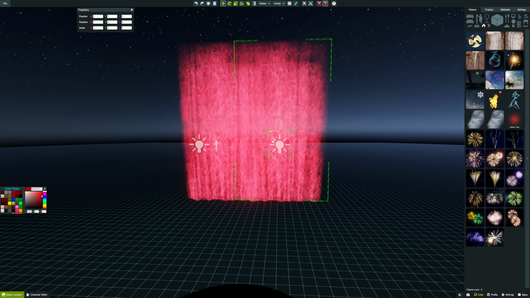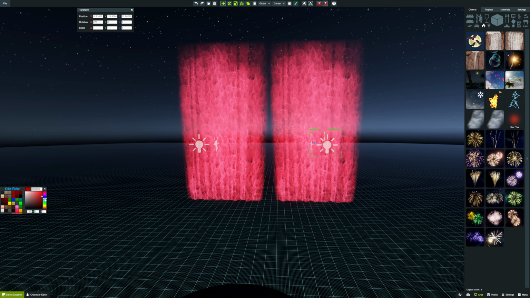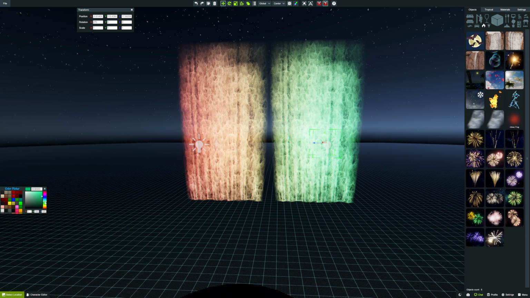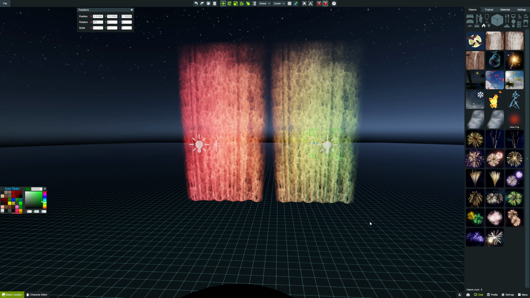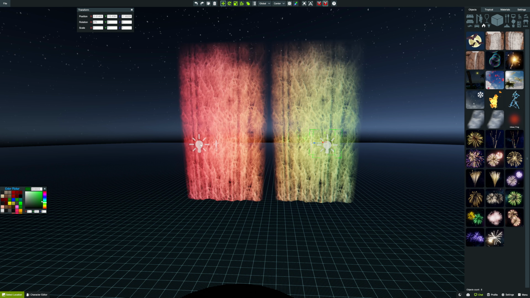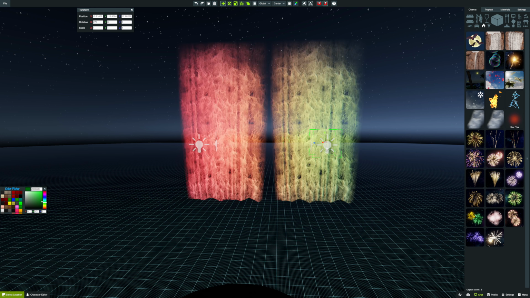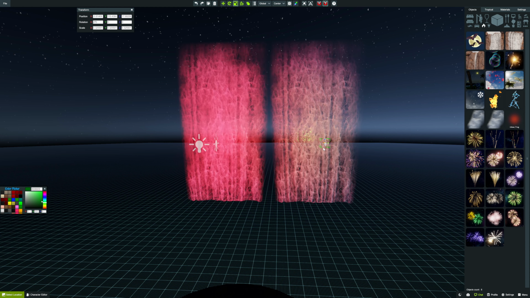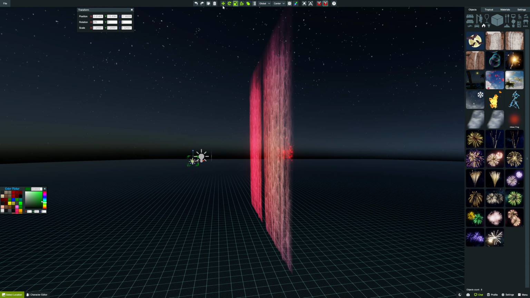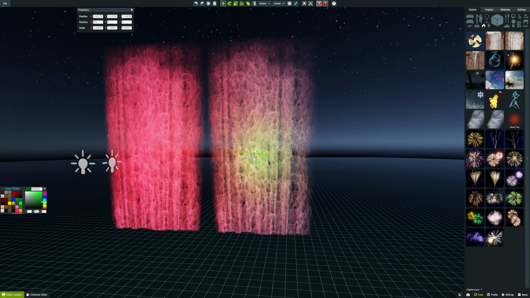So move this over and change the light. Make it a greenish color. The closer these lights are to each other, the more they're going to interfere with each other. So you can make your light sources smaller and just add more of them, but closer. But this is just an easy tutorial, but you can do it like this.